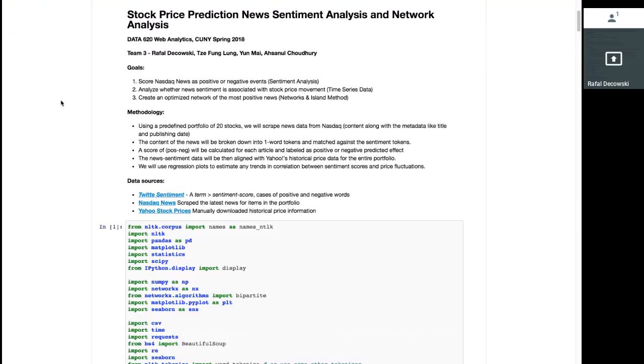To do that, we leverage 3 data sets. The first one is a sentiment dictionary, which comes from Twitter. It contains words and a positive or negative score. The second is a scraped news data set from Nasdaq website. And the third one is a historical data set for stock prices downloaded from Yahoo Finance. The goal is to combine all 3 data sets to see if there is an impact on prices using a sentiment score derived from news.